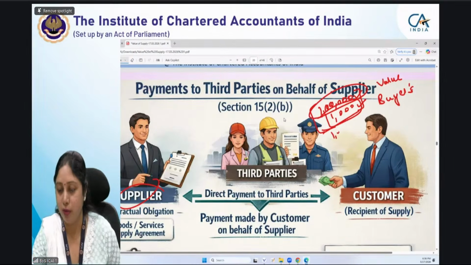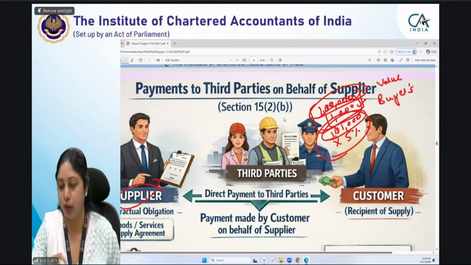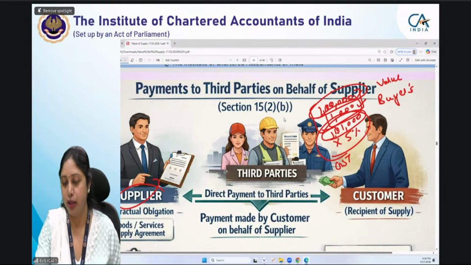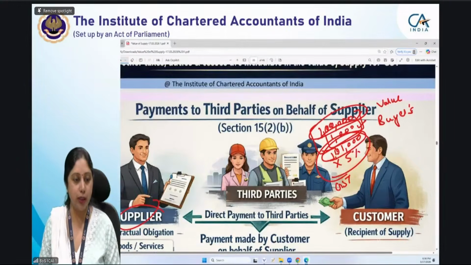Now the value will be 1 lakh 1000. And on this value, suppose the rate is 5%, the 5% rate will be charged on 1 lakh 1000 and the GST amount will be computed. Okay. Understood.